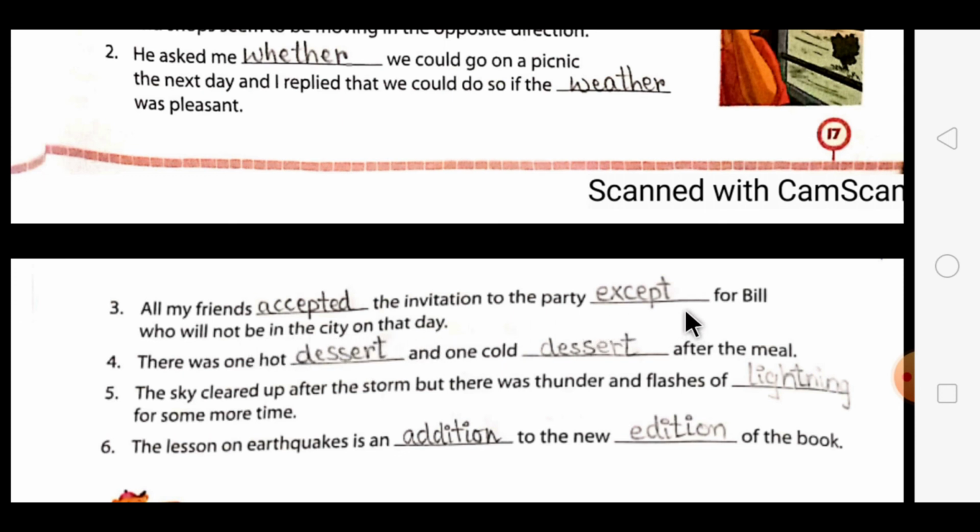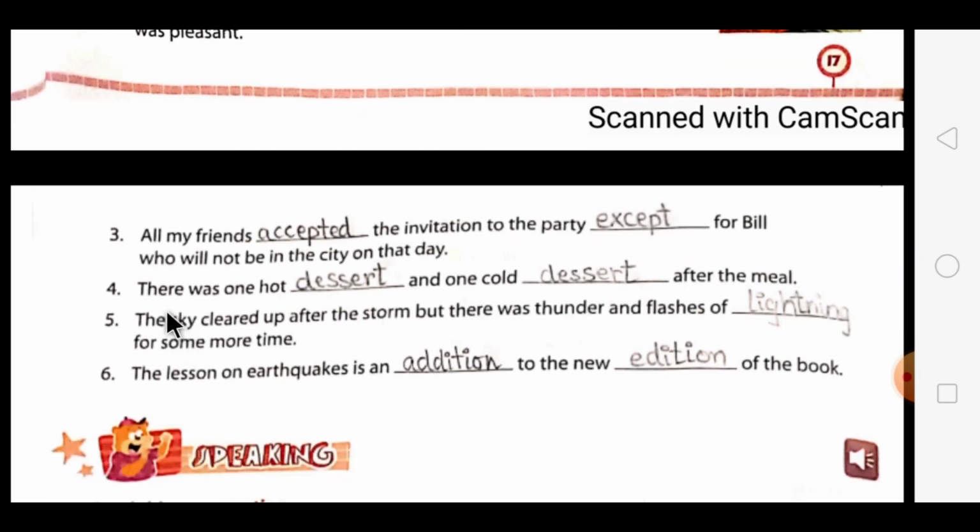And one exceptional case is there, that word will be used here. Now the fourth one is, there was one hot dessert and one cold dessert after the meal. Now here hot dessert and cold dessert, the two words are used in this way.